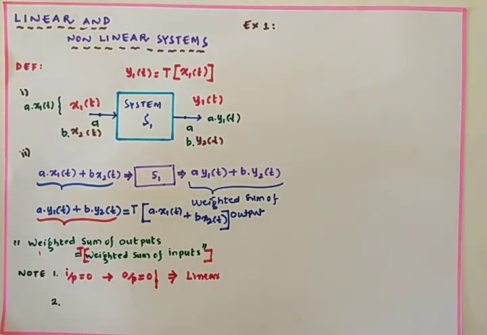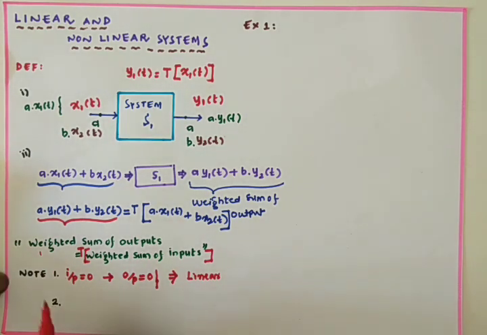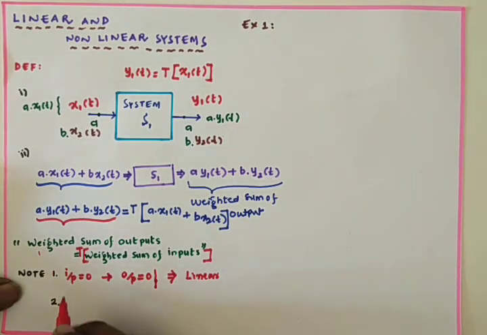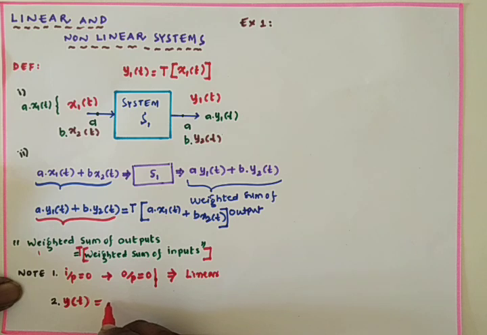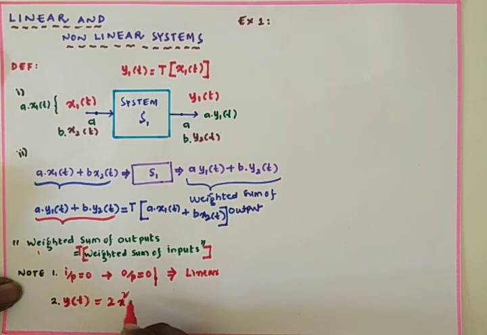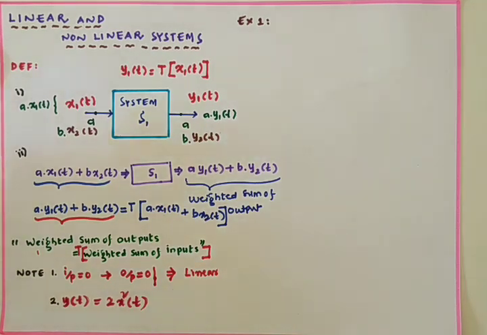For example, we have the output equation described as y of t equals 2x square of t. If an output equation is described with the square terms or higher power terms, then obviously we can say that the given system is a non-linear system.